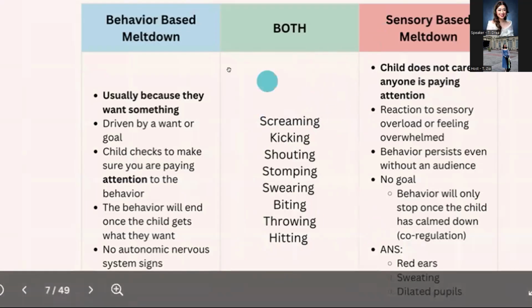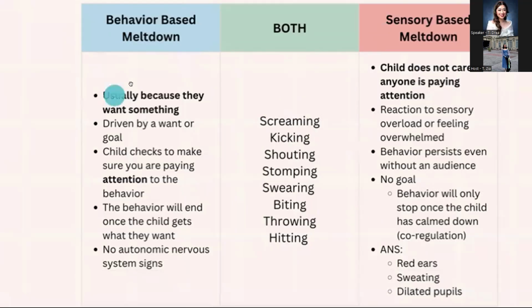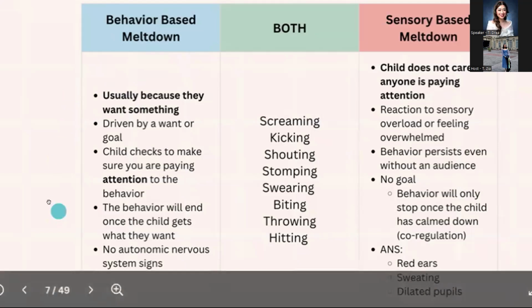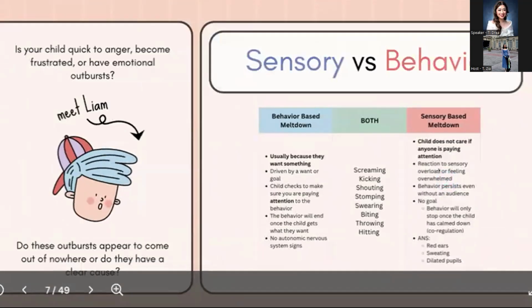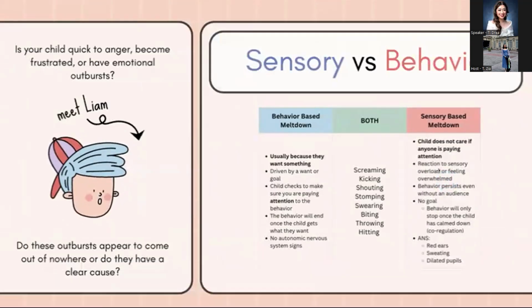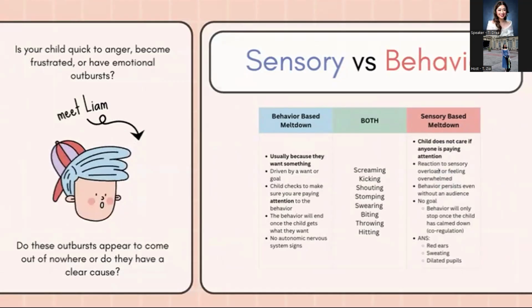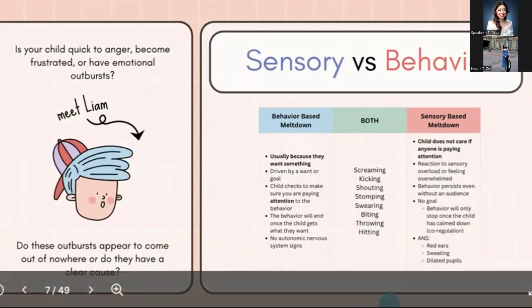Now, if it is a behavior-based meltdown, it is usually because they want something, so it's driven by a want or a goal. Often, the child will check to make sure that you are paying attention to their behavior, and the behavior will end automatically once they get what they want. Usually, there are not many autonomic nervous system signs here. So asking questions like, does the behavior come out of nowhere, or is it linked to frustration or emotional triggers, can help guide our approach.